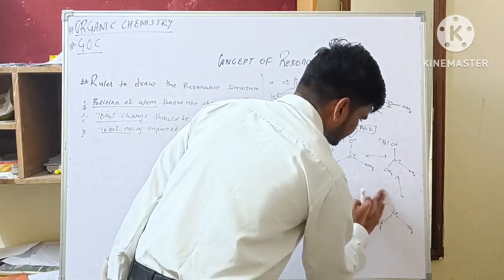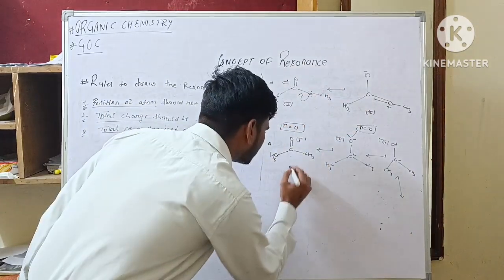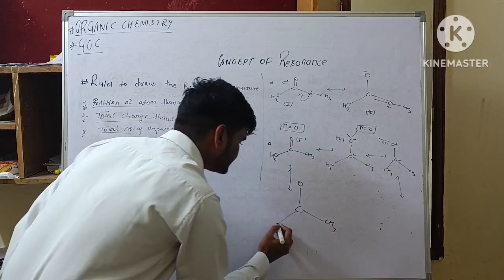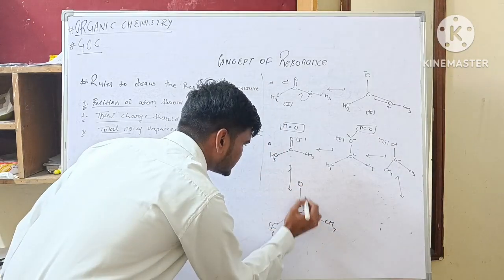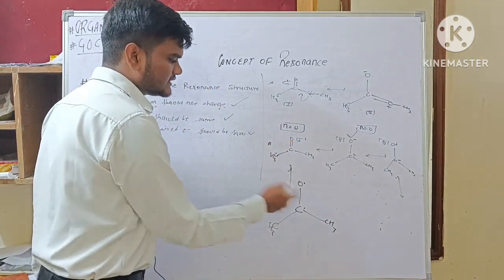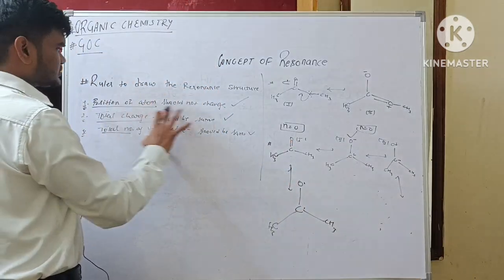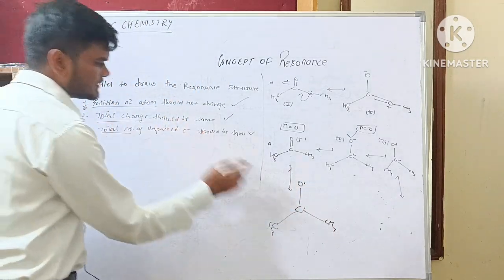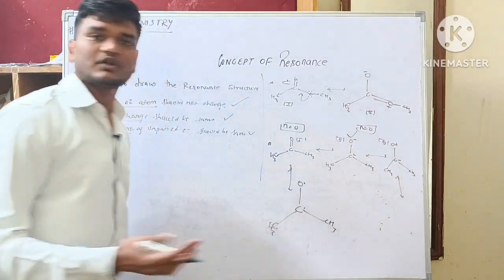Talking about this one, if I draw this canonical form, the dot means I have broken this bond homolytically. Talking about the rules: position of atoms should not change, and there is no change in position, correct. Total charge should be the same; total charge was zero earlier and is still zero, correct.